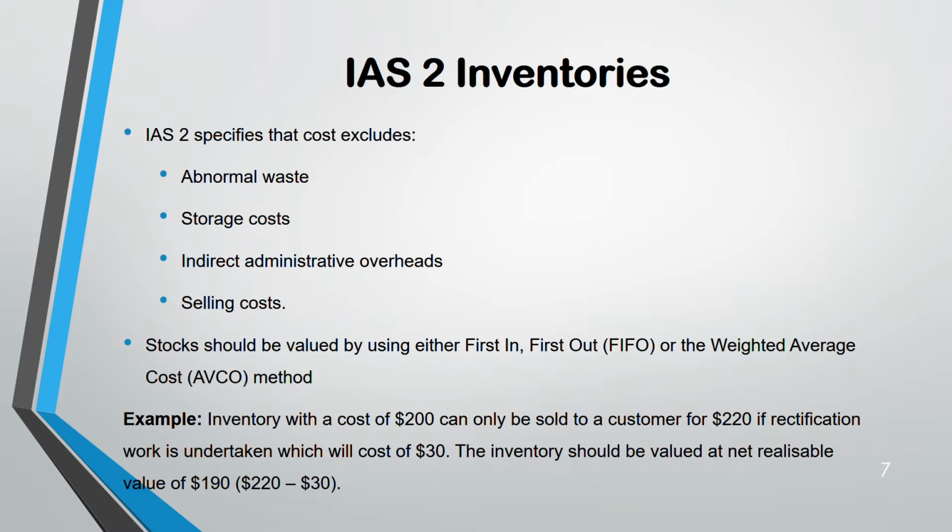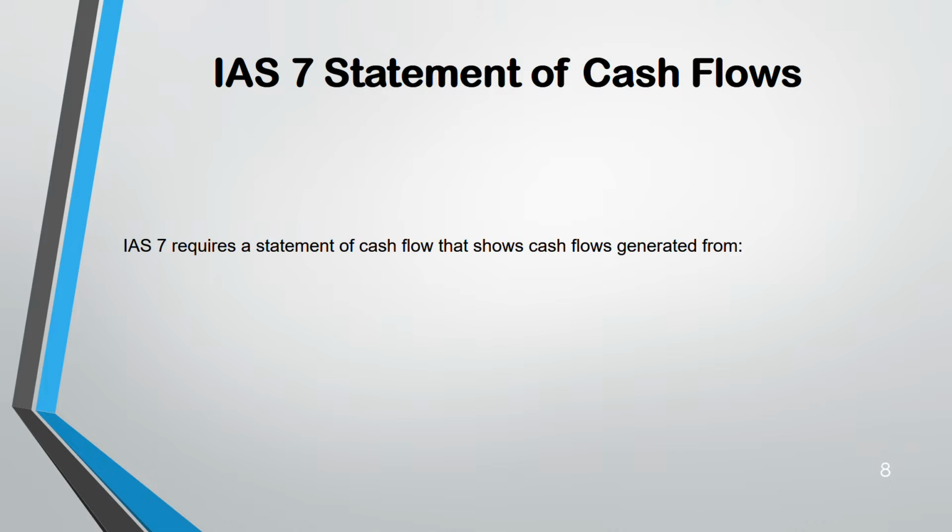Let's say, for an example, inventory has a cost of 200 and can be sold to a customer for 220. The cost attached to selling is 30. So cost is 200, and net realizable value will be selling price minus cost, 220 minus 30, which is 190. So the inventory should be at 190 because 190 is lower than 200. Coming to IAS 7. The important thing is that cash flow is divided into three: cash flow from operating activity, cash flow from investing activity, cash flow from financing activity.